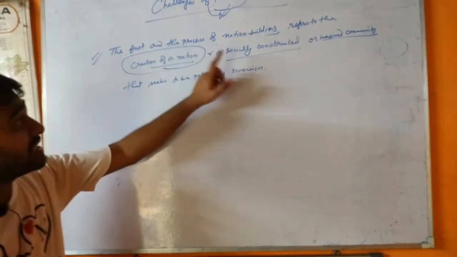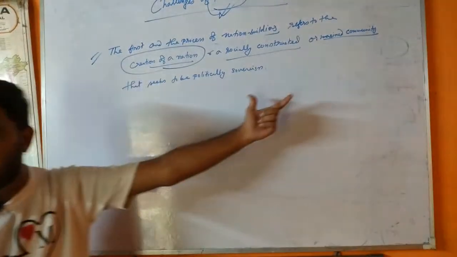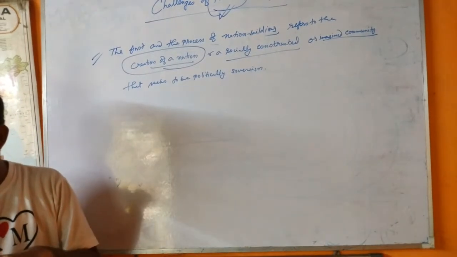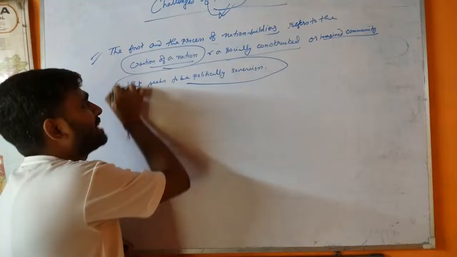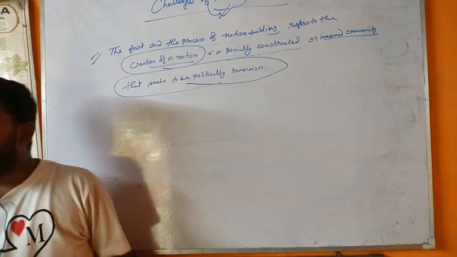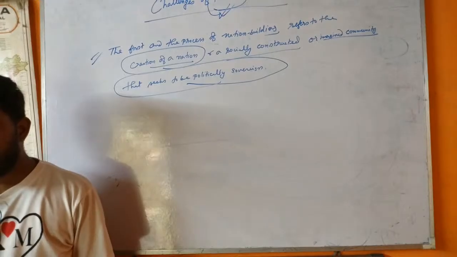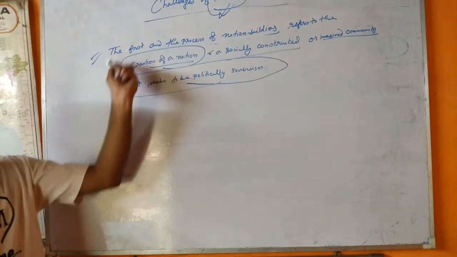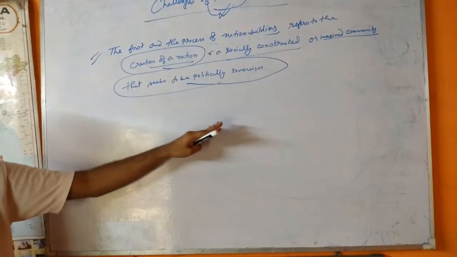That means the process of nation building refers to the creation of a nation, or a socially constructed or imagined community, that seeks to be politically sovereign, and it was politically sovereign. Why am I saying politically sovereign? It means it was free from outside control. India has its own government. This was the process of nation building.